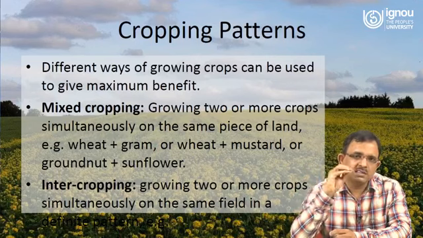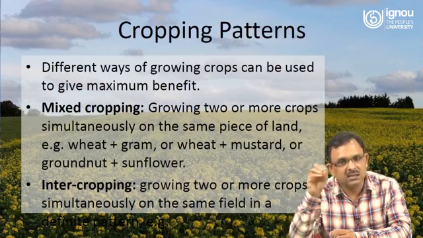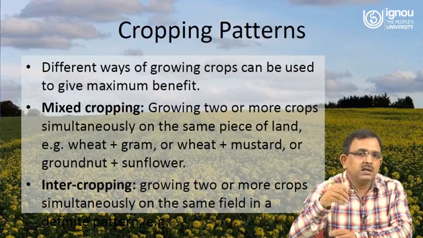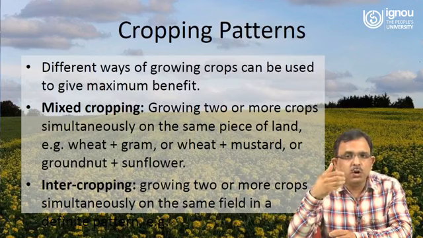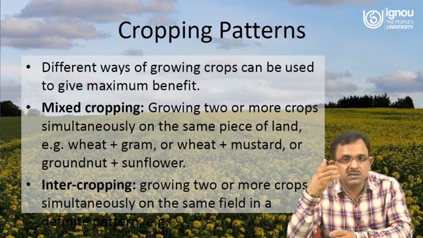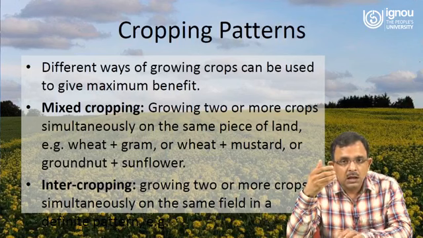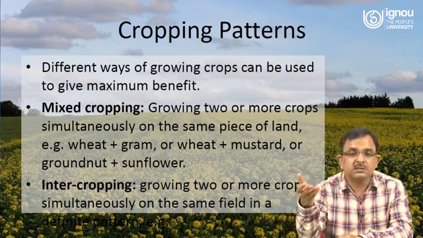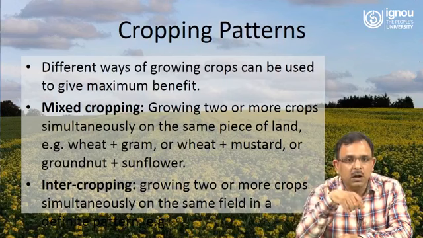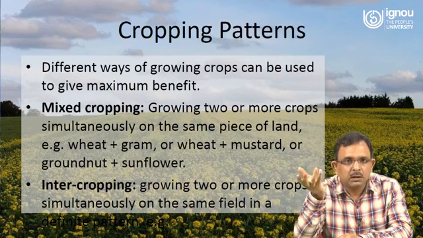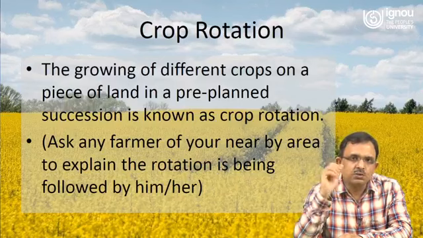So both are sown at the same time on the same piece of land. Then there is intercropping, growing two or more crops on the same field on a rotation basis. So both can be used.